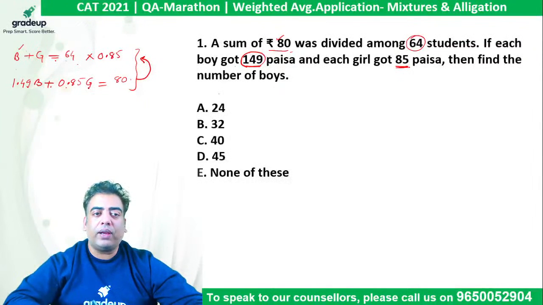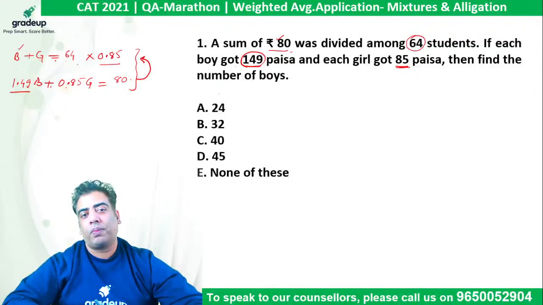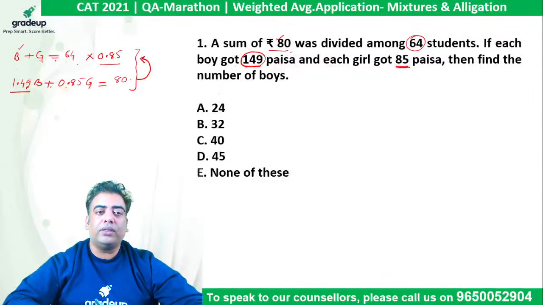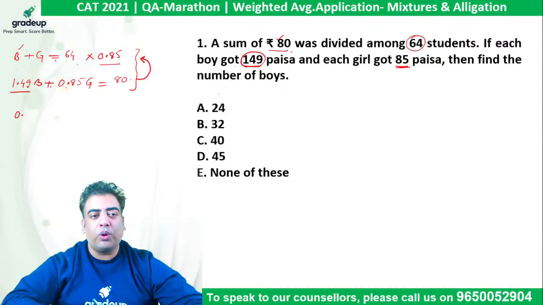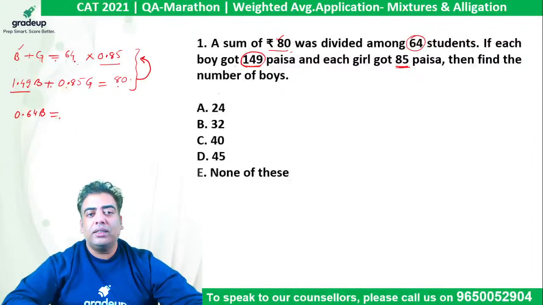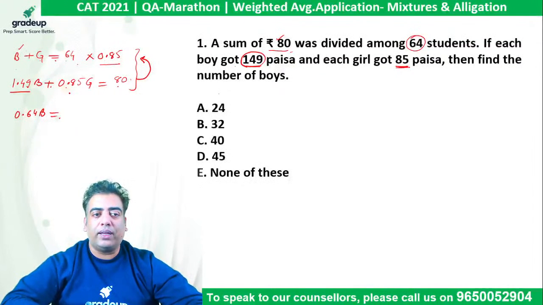So 0.85G gets cancelled out and we will get 1.49 minus 0.85, times B, right? The difference of these two comes out to be 0.64B, which will be equivalent to 80 minus 64 into 0.85.